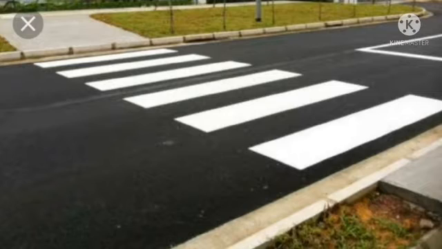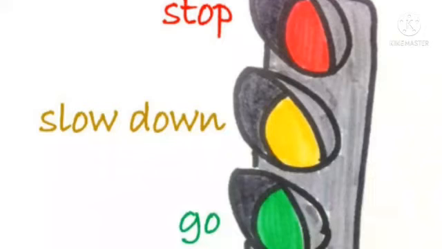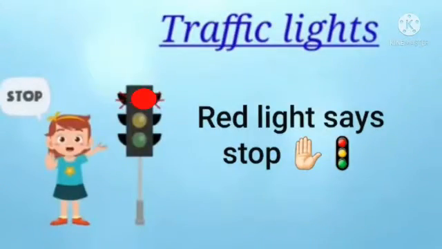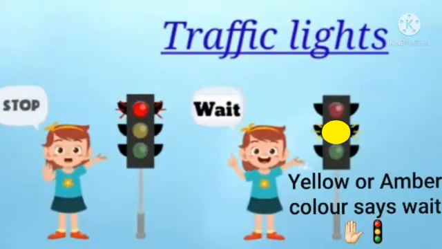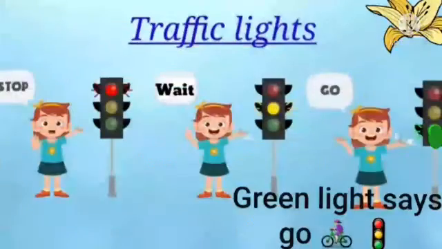Children, now I am going to tell you about the traffic lights. You must have seen the traffic lights on the road, right? Look, children, can you see these three colors? These are called traffic lights. Each color indicates something. So, let's see what these colors tell us. On the top, we have red light. In the middle, we have amber or yellow light. And at the bottom, we have green light.